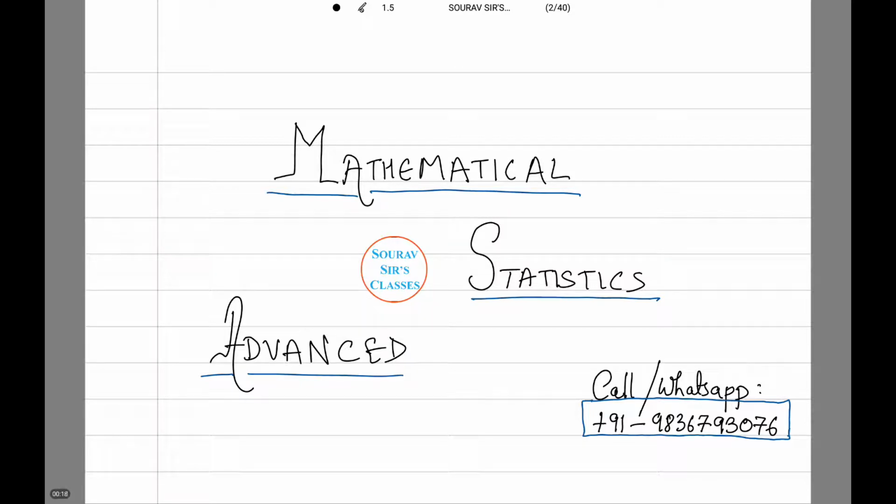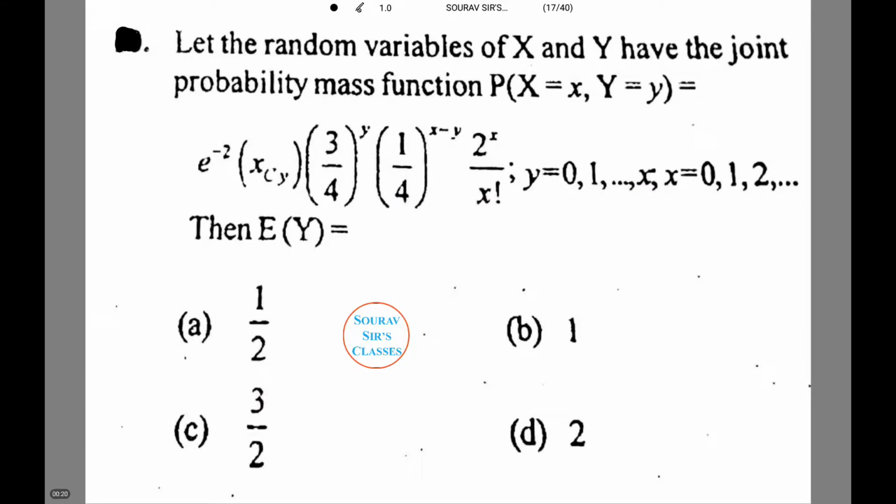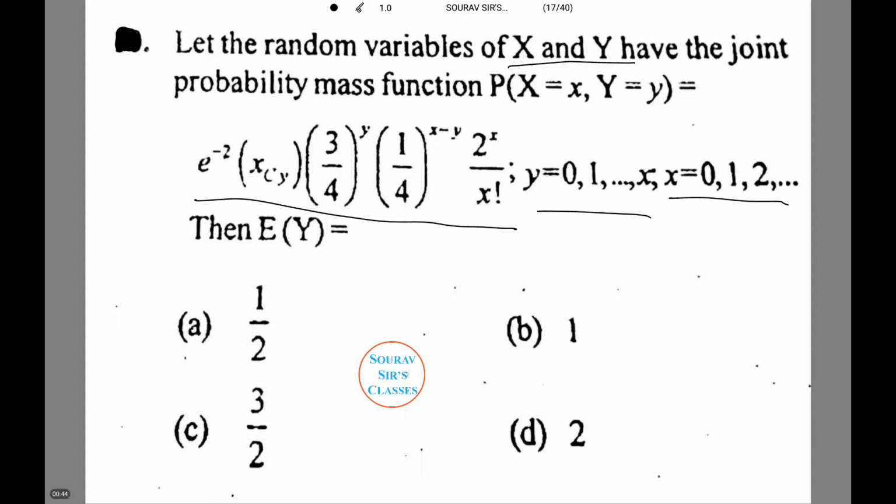Moving on to our new sum. We are given random variables X and Y such that they have a joint probability mass function P(X equals x, Y equals y) as given over here. We are given y equals 0, 1 till x and x ranges from 0, 1 till infinity. We need to calculate expectation of Y. Let's see how to do this.